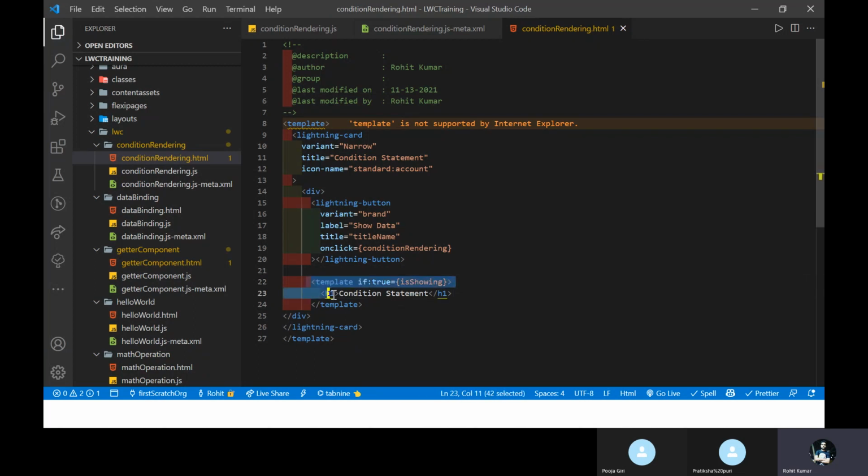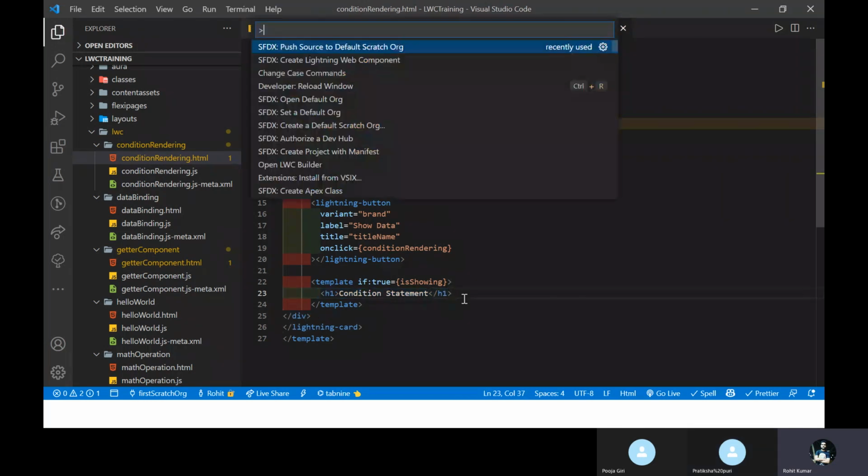Is it clear? This template is for if else. Under this if else, you can write your statement. Once this is true, it will show this statement, otherwise not. You can see this is false right now, and you cannot see this conditional statement here, right?